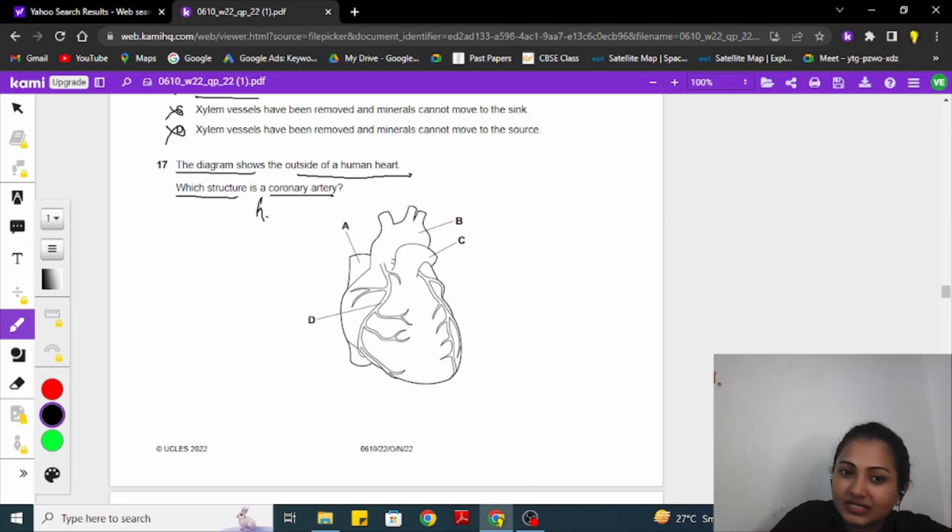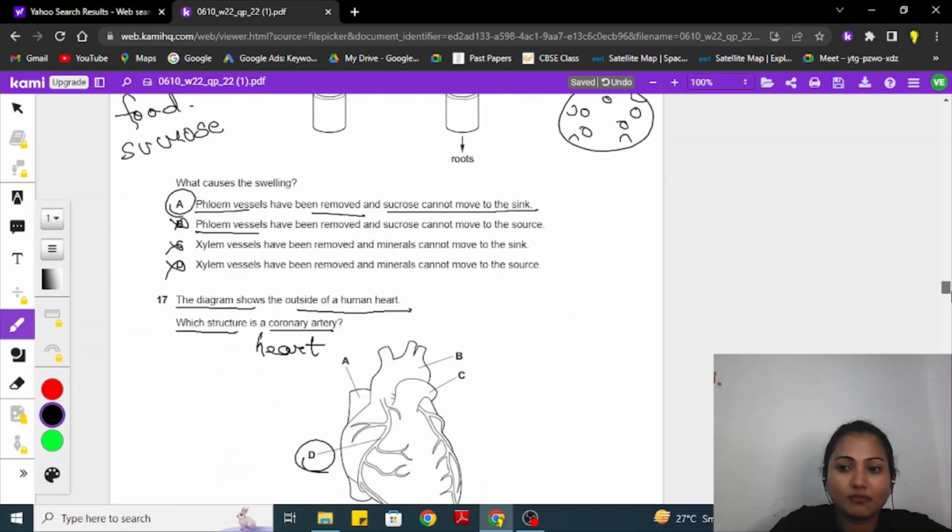The name coronary basically relates to something that comes from the heart. Therefore, it is coronary heart disease. It is basically the issue of the heart artery. Okay, the blockage inside the artery of the heart. So the option for 17 is D.